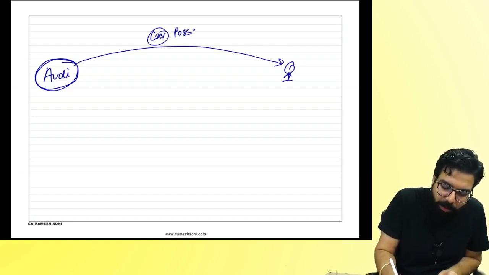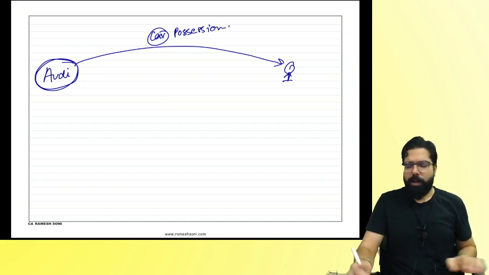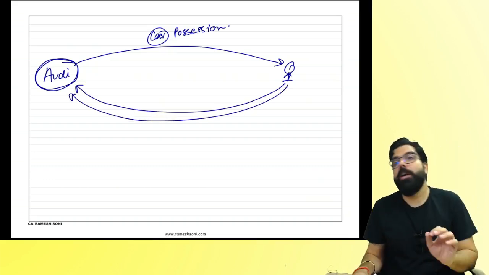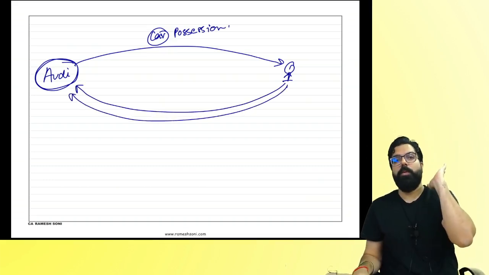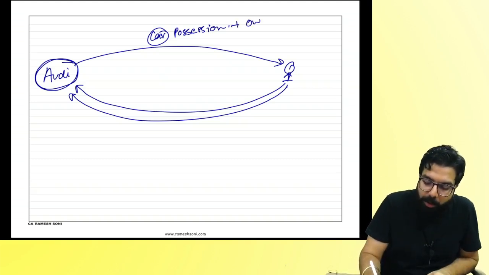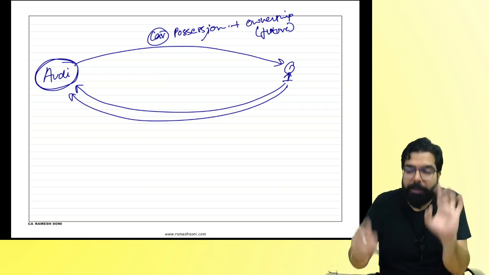And they told, sir, see, we will not give you the ownership. We'll just give you the possession. You keep paying the installment. Once you are done paying all the installments, we will give you the ownership also. But here ownership is given in where, everyone? Future. Ownership is not given currently. They only give you the possession of the car.